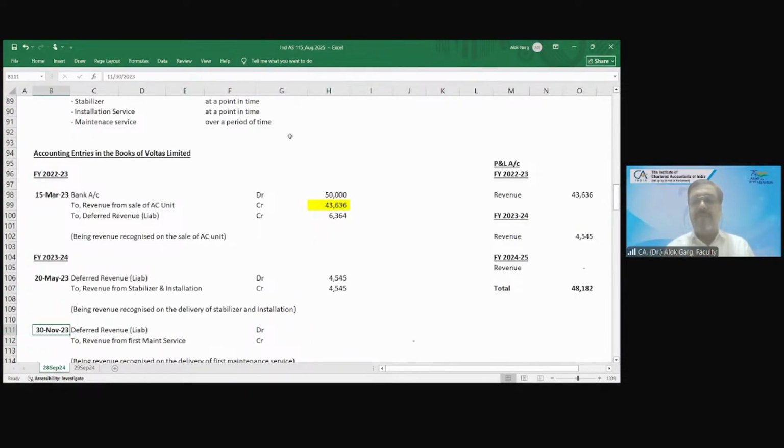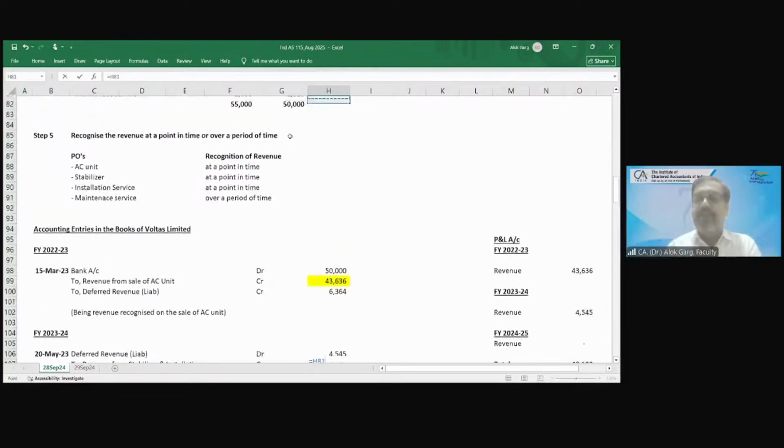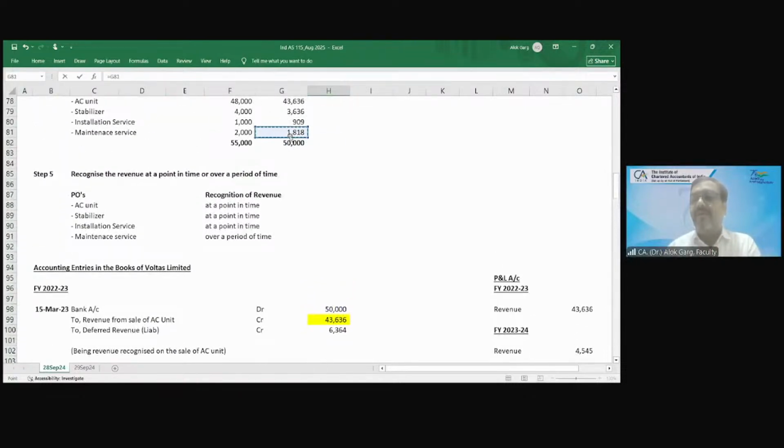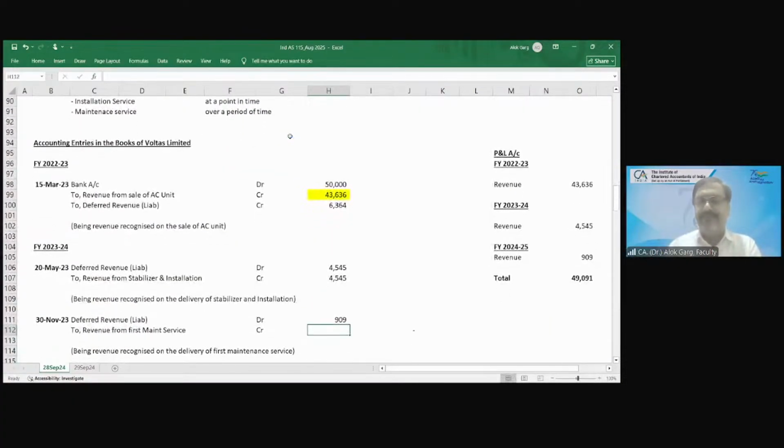On 30th November, this customer has availed one free service also, maintenance service. Then again, deferred revenue debit to revenue from maintenance service. So 1818 is the revenue for two services. So what is the revenue for one service? 909. That was two services, correct? Yes, sir. Being revenue recognized on the delivery of first maintenance service.